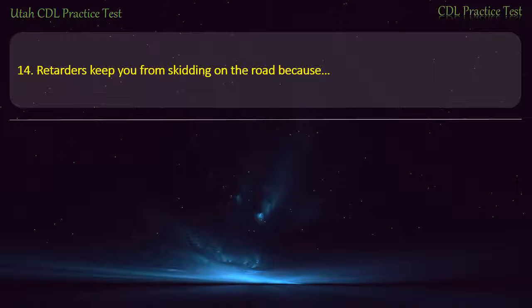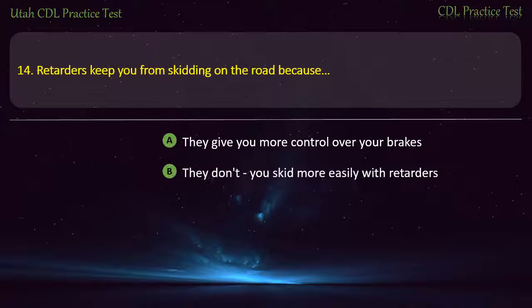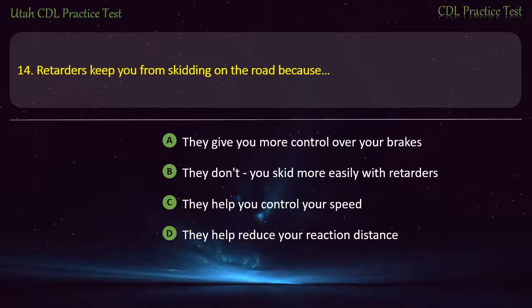Question 14. Retarders keep you from skidding on the road because they give you more control over your brakes. They don't, you skid more easily with retarders. They help you control your speed. They help reduce your reaction distance. Answer. They don't, you skid more easily with retarders.